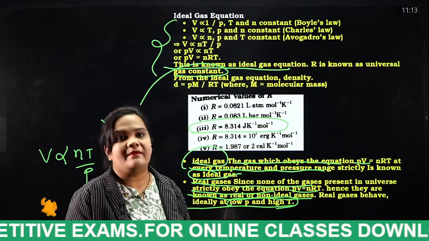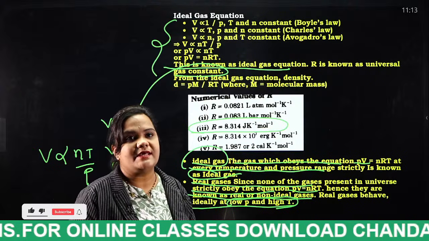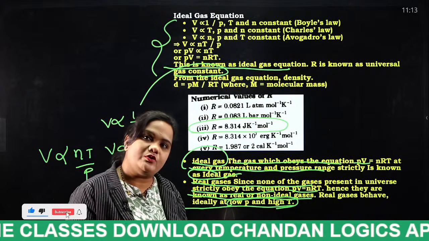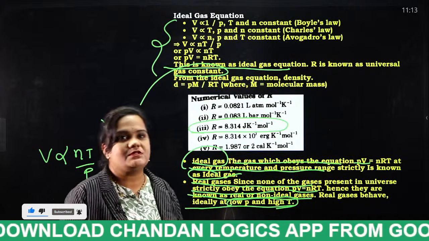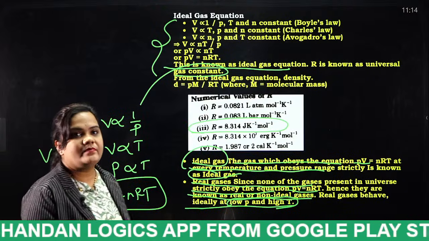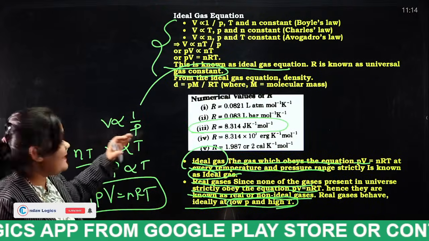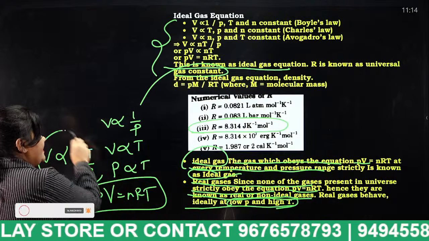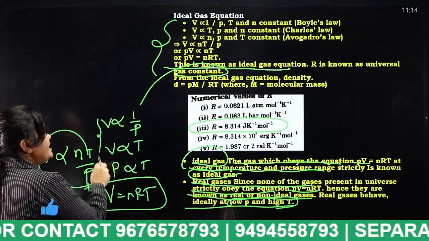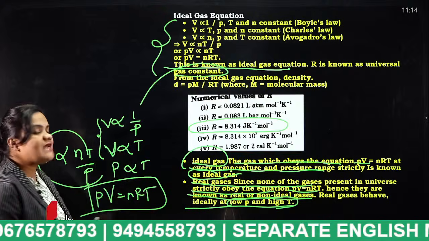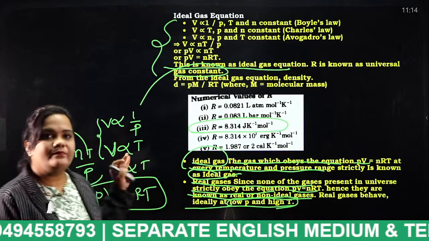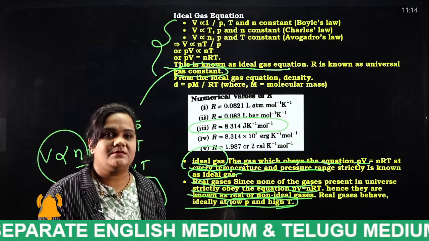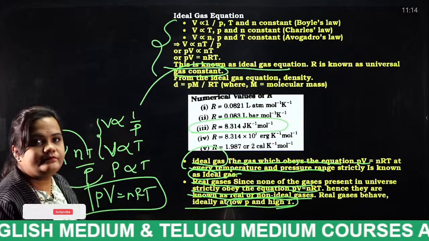Yes, you can, Lakshmi. You can say pressure is inversely proportional to volume, or volume is inversely proportional to pressure. Why I am mentioning V first here is because finally we will get an equation, right? In both of these equations, V is at the starting place. For this purpose, I have put all the V's in the first place. Okay, Lakshmi? Done.